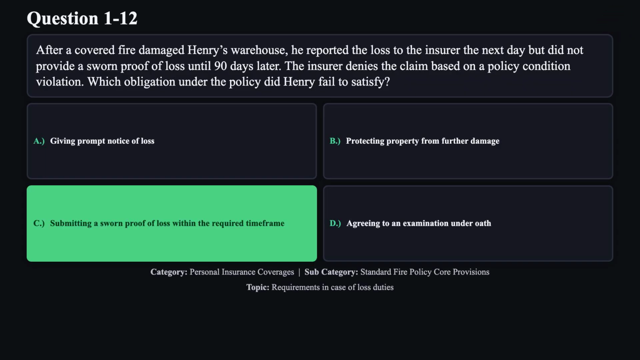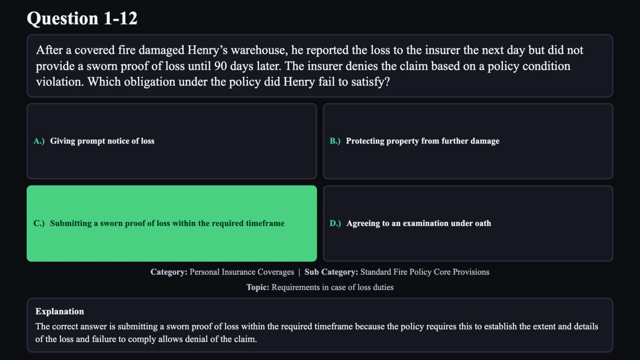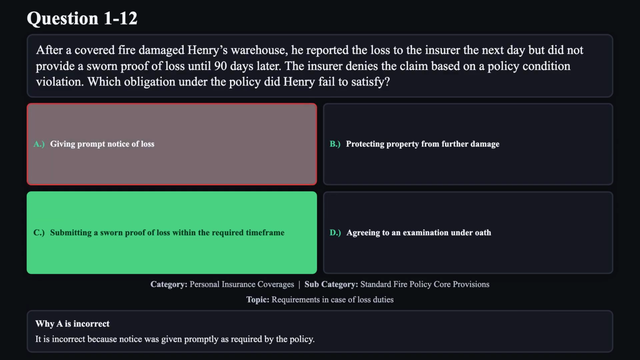The correct answer is C. The correct answer is submitting a sworn proof of loss within the required time frame, because the policy requires this to establish the extent and details of the loss, and failure to comply allows denial of the claim. Reason A is not correct. It is incorrect because notice was given promptly as required by the policy.